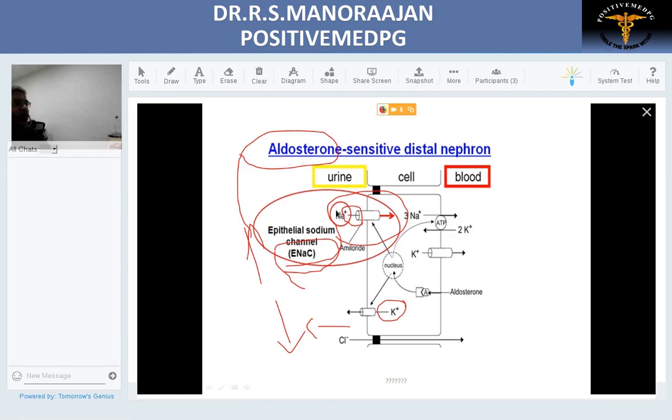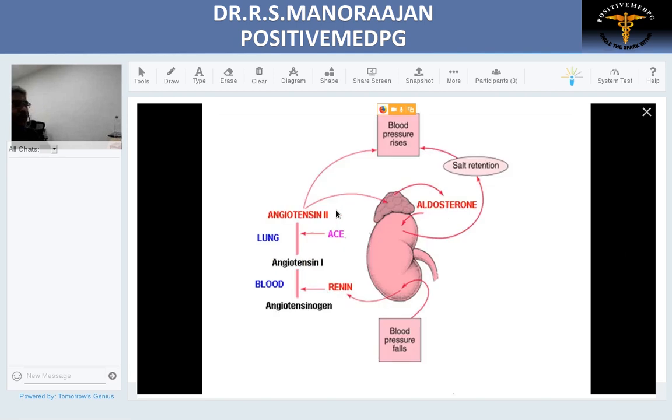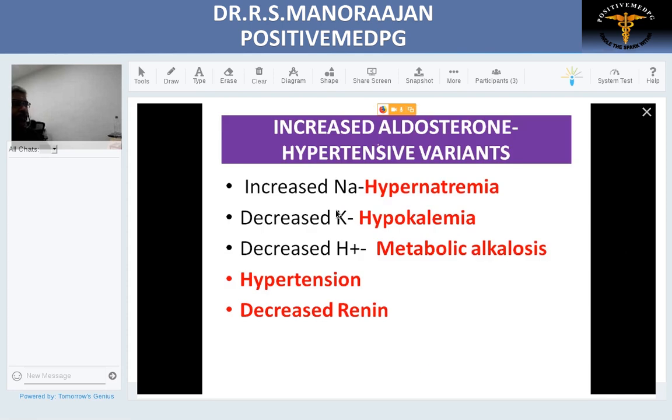Now we'll see what happens to the clinical presentation. When there is excess aldosterone, it is called salt retention. And as we all know, when there is salt retention, naturally blood pressure shoots up and they are called hypertensives. So this variant of CAH, in any condition in which there is increased aldosterone, comes under a hypertensive variant. Now to summarize, increased aldosterone, clinically they are called hypertensives.